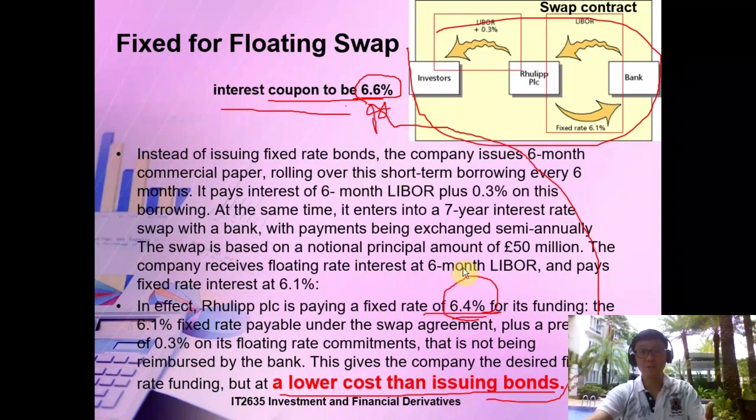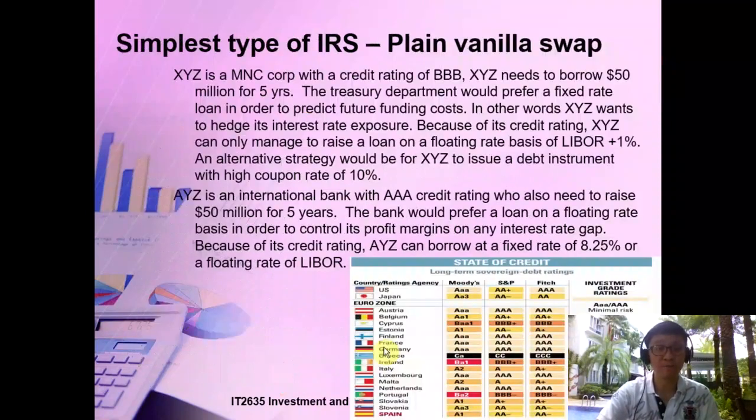So that actually is the kind of thing that the company might have to go through. Should I raise funds by issuing a bond, or should I raise funds by borrowing from the investor and going into a swap contract agreement? So these are some of the considerations that companies might go through. So this is some calculations.